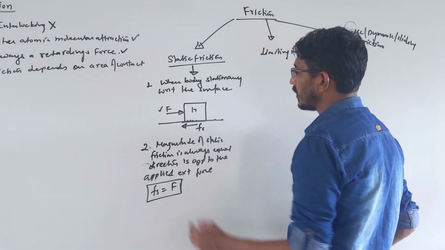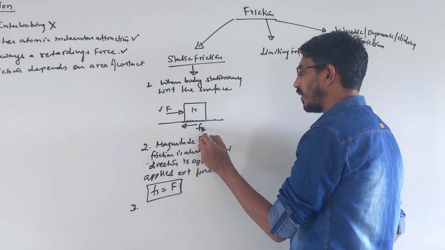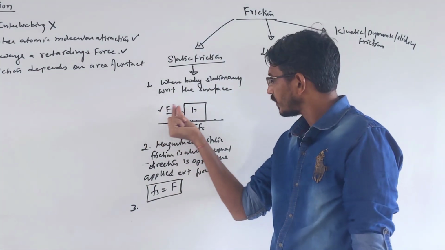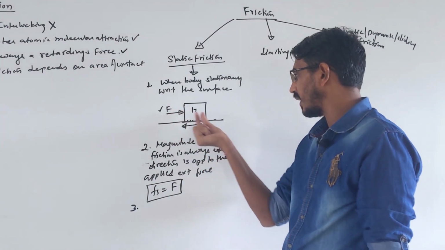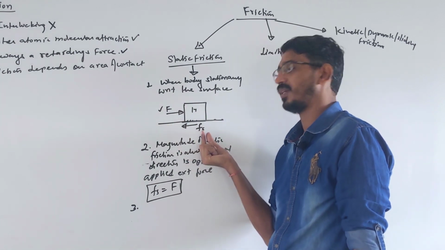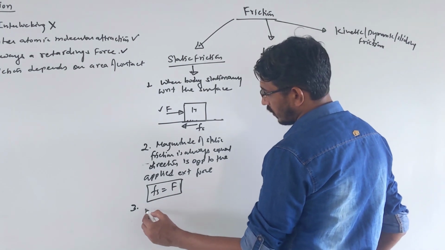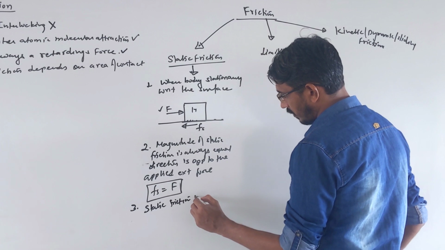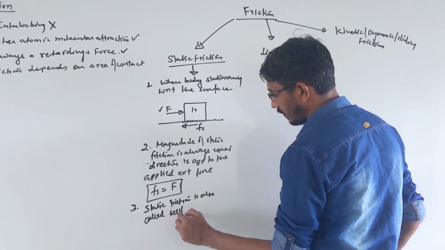This force is also called a self-adjusting force. Why? Because the value of the friction force is simply equal to the force applied. You are changing the external force, and at the same time the friction force value changes. You apply 1 Newton, that also becomes 1 Newton, you apply 5 Newton, that becomes 5 Newton, you apply 100 Newton, that also becomes 100 Newton, till the body moves. So static friction is also called a self-adjusting force.